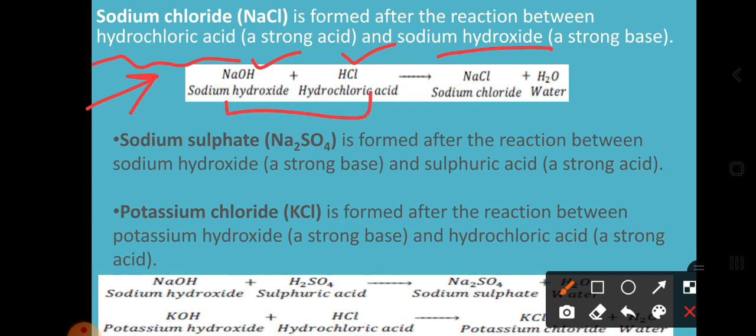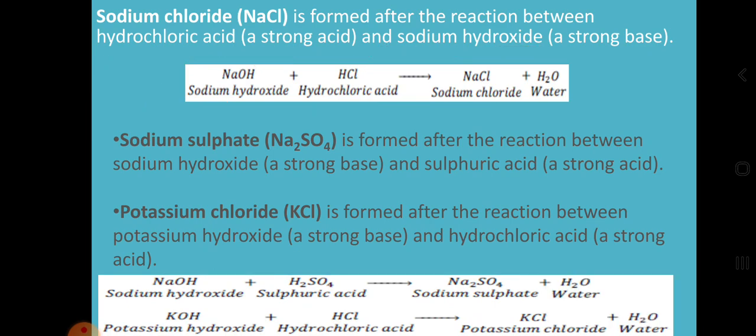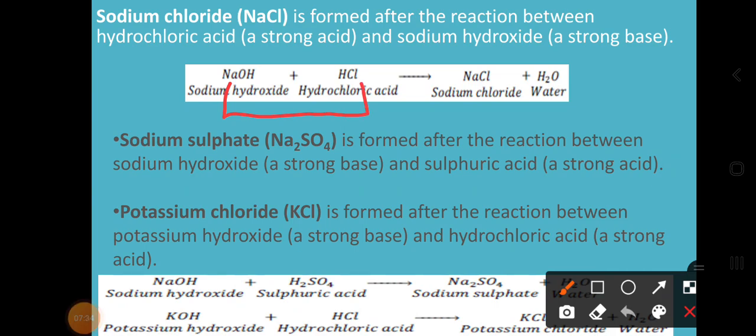With the combination of both, you will get sodium chloride, NaCl, with the formation of water, H2O. Already we have discussed this. Na will form an ionic bond with Cl, and OH and H will form another bond. So you will get NaCl and H2O.